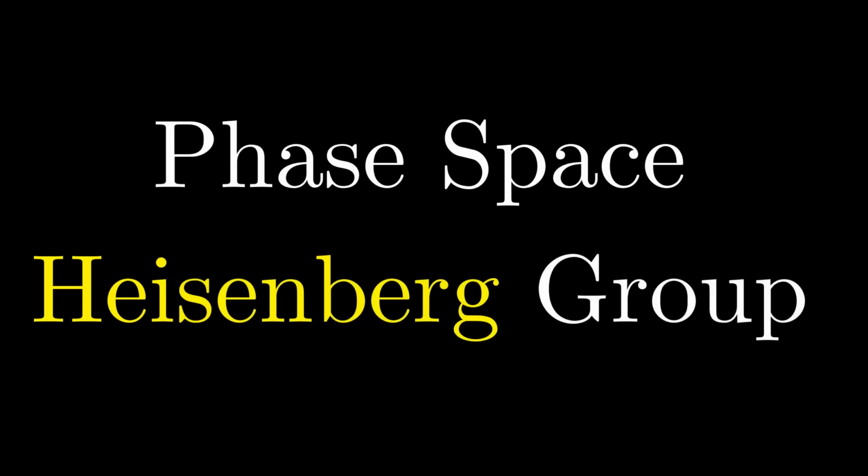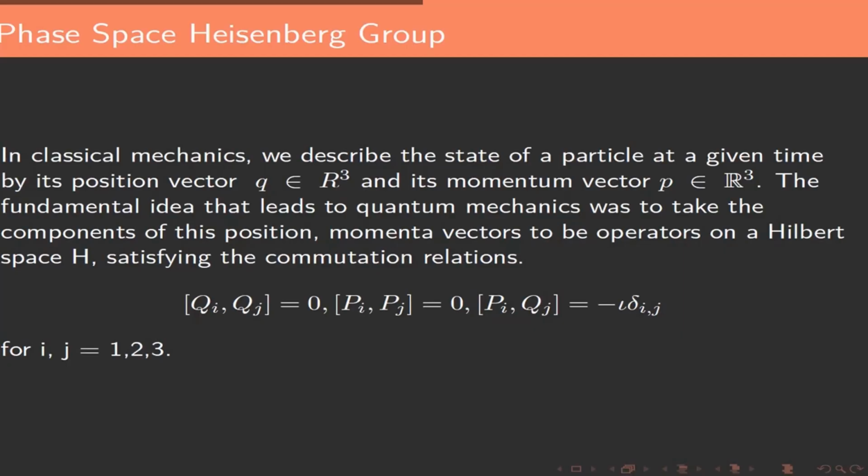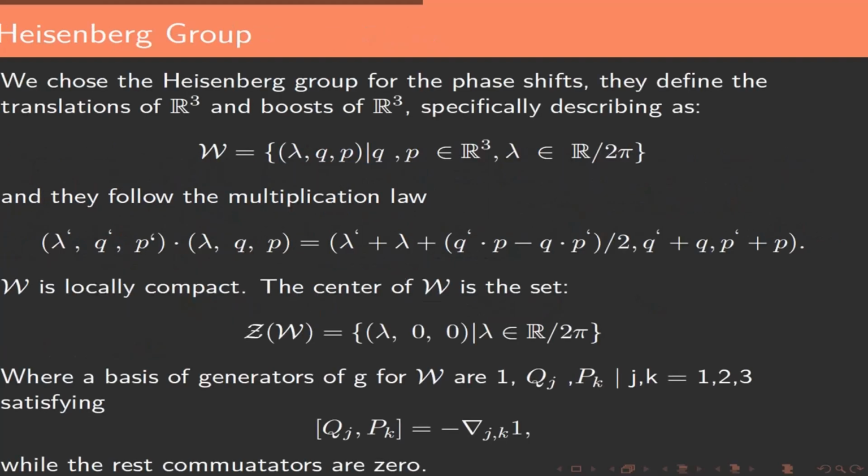In mathematics, the Heisenberg group H, named after Werner Heisenberg, is the continuous Heisenberg group that arises in the description of one-dimensional quantum mechanical systems, especially in the context of the Stone-von Neumann theorem. In classical mechanics, we describe the state of a particle at a given time by its position q and its momentum vector p. The fundamental idea that led to quantum mechanics was to take the components of this position and momentum vector to be operators on a Hilbert space H. They satisfy the following commutation relations for different values of i and j.